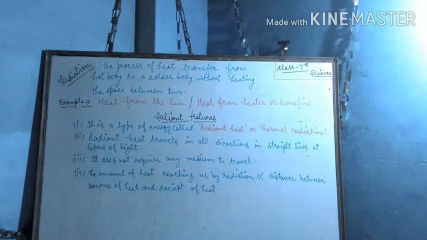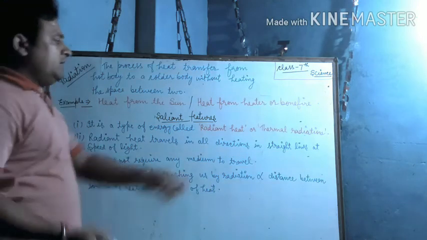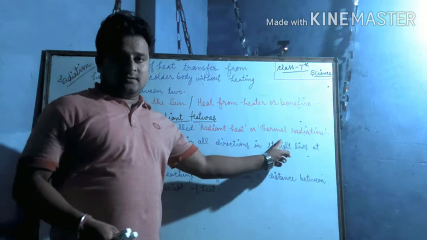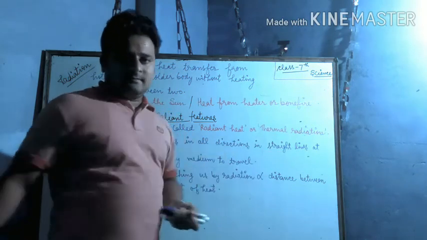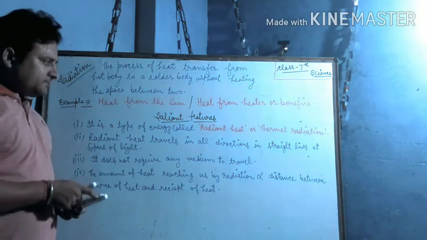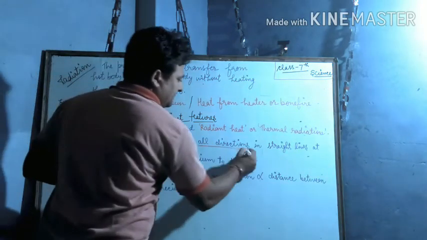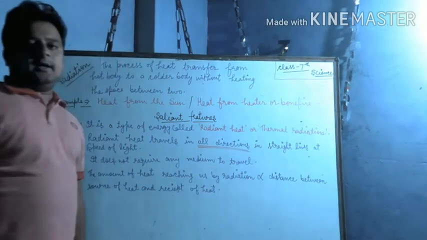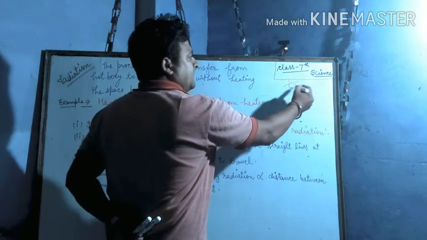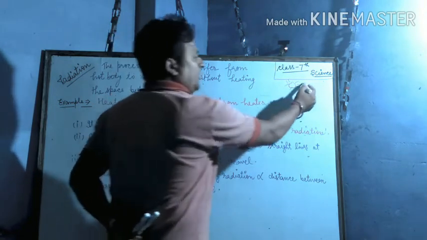So now we will study the salient features. Salient features means their properties. Understand? It is a type of energy called radiant heat or thermal radiation. Thermal means related to heat and radiation means transferring. Understand? The second is that radiant heat travels in all directions, like sunlight. It transfers in all directions.